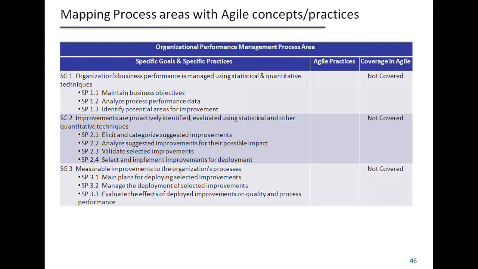Organizational performance management process area, again it talks about how do you maintain business objectives, how do you use statistical and quantitative techniques to ensure the business objectives of the organization are met. How do you analyze the process performance data? How do you deploy improvements across all these areas using statistical methods? I mean, how do you measure the improvements on these process areas? Again, this is not covered as part of Agile, since this deals with more of an organization perspective.